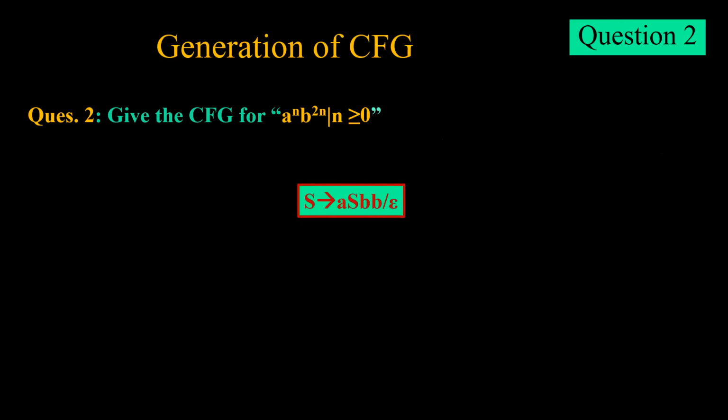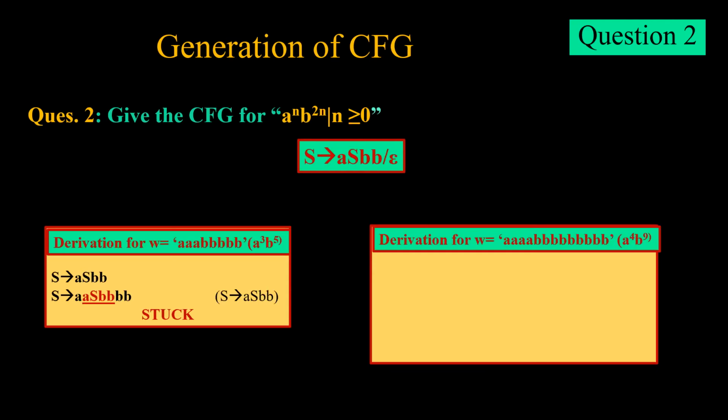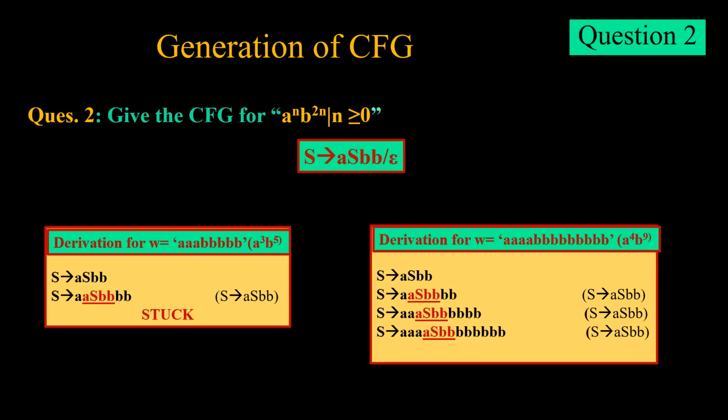Let's try the same thing. Say for example it is a^3 b^5. If we try to derive it, now we have a^2 b^4. Now we cannot derive this and we are stuck. Likewise, if we try to derive it for a^4 b^9, we have S tends to aSbb. Again, S tends to aSbb. Now we have 4A, but on the right side we have 8B. So we are stuck, we cannot get a^4 b^9.